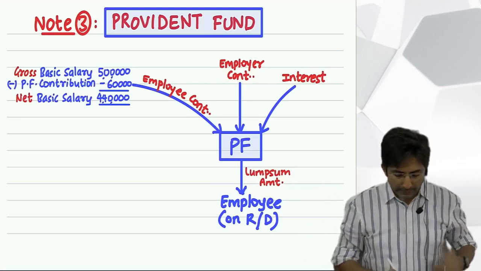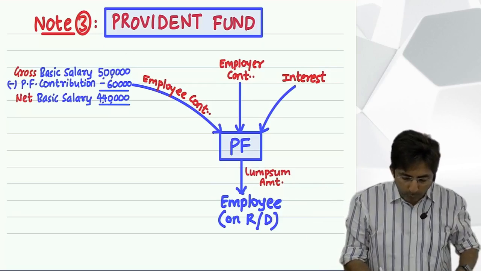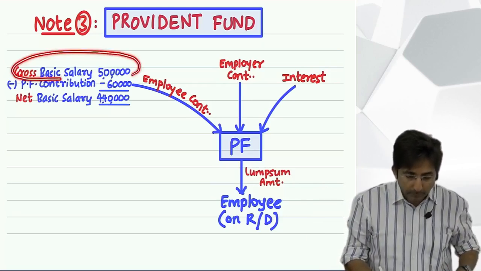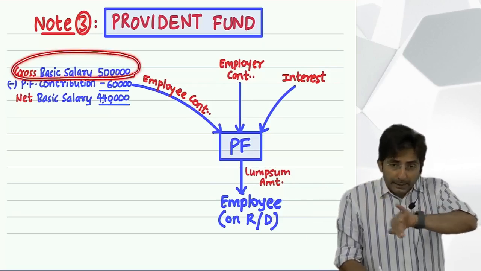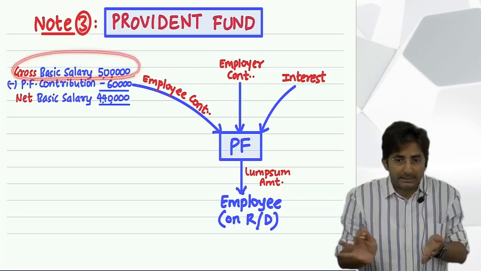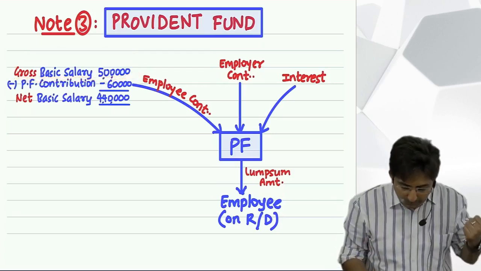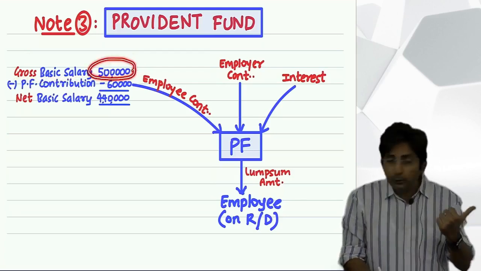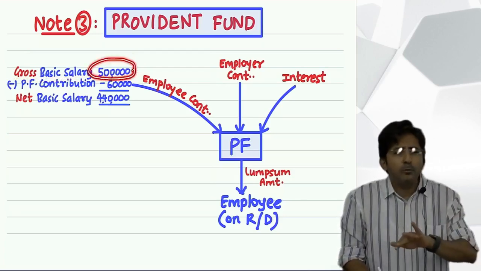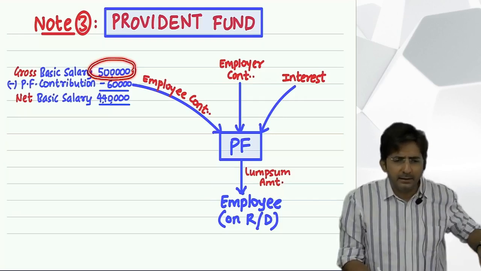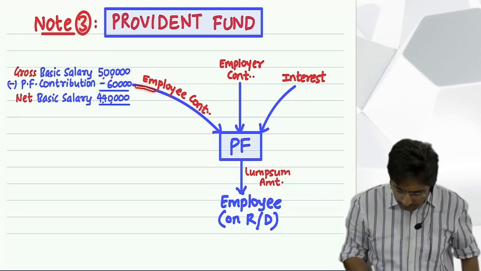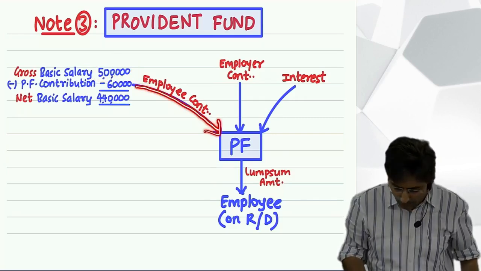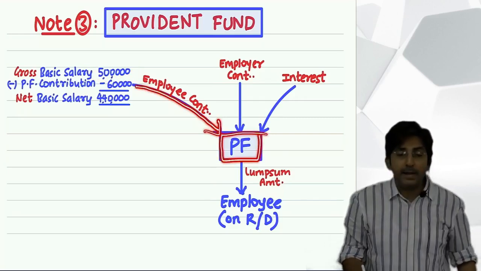Right now I told you that from your basic salary, some amount the company will deduct and keep aside. Assume in this example, the employee salary is 5 lakhs, and from it 60,000 they are cutting and keeping in a separate account, called the Provident Fund account.